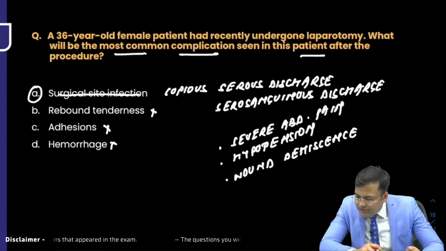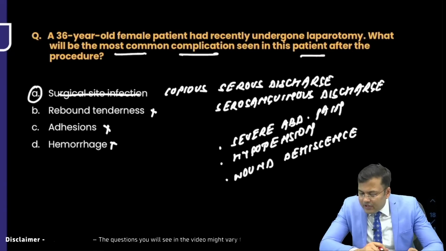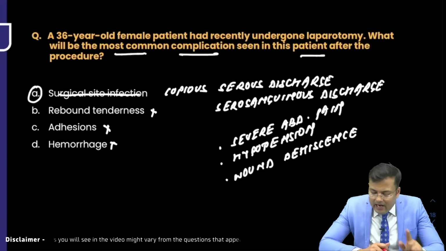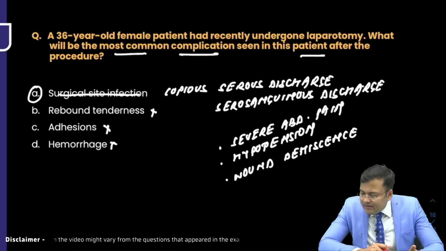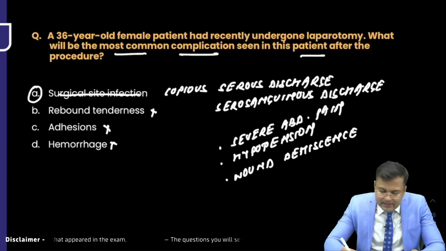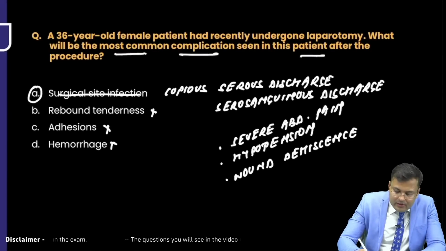Okay, Ravikant Mishra wants to say that no sir, it was not like that. Okay, it's fine. So can you tell me what was the fourth option? Severe abdominal pain, hypotension, wound dehiscence. Somebody wants to say that wound dehiscence was not there. Okay, yes. Sure sign of wound dehiscence. Okay, now it's correct.